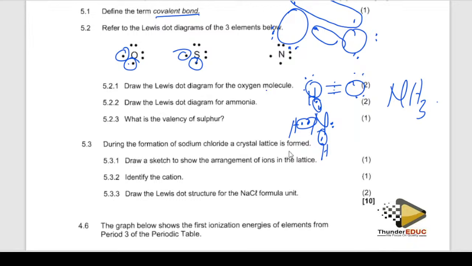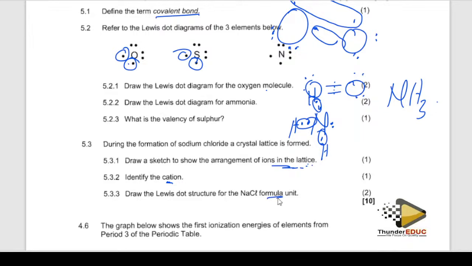Define. They are saying that sodium chloride is a crystal. That's okay. Draw the structure of an arrangement of ions in sodium chloride. The cations: remember, a cation is positively charged. You know how to draw the structure of sodium chloride. I showed you there. Just for the sake of time, draw the dot diagram of sodium chloride.